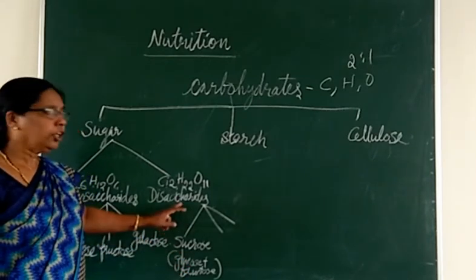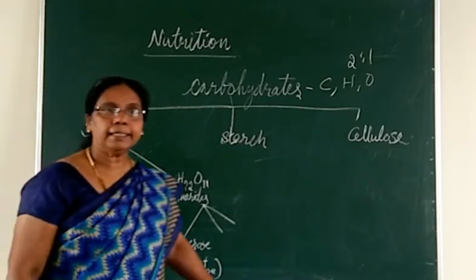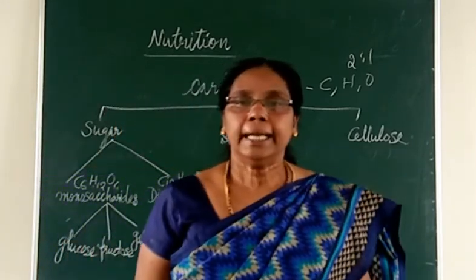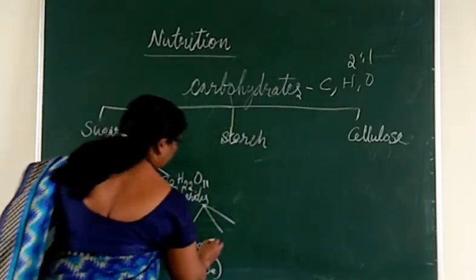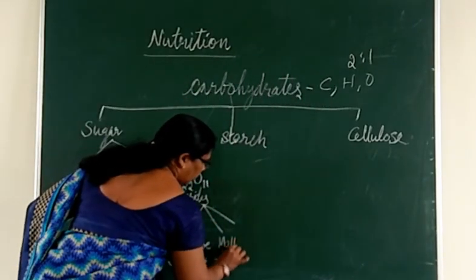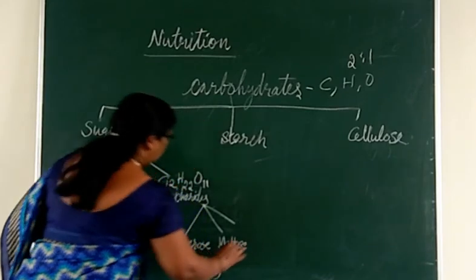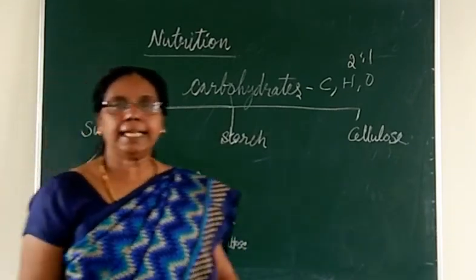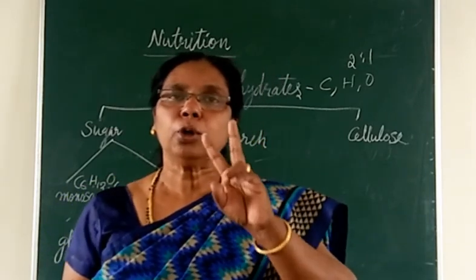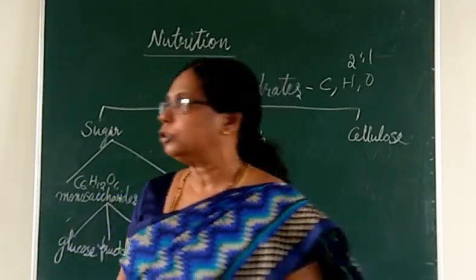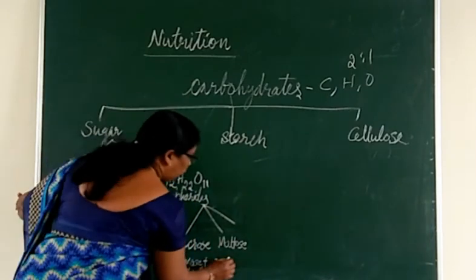Combined together you get sucrose. The next one is maltose, the second type of disaccharide, made up of two glucose molecules, glucose plus glucose.